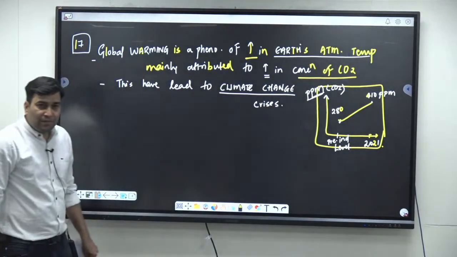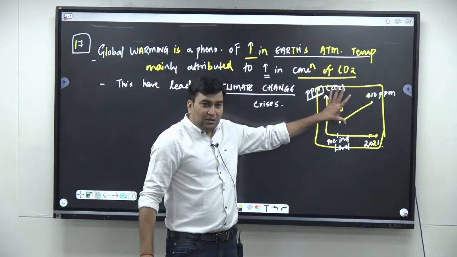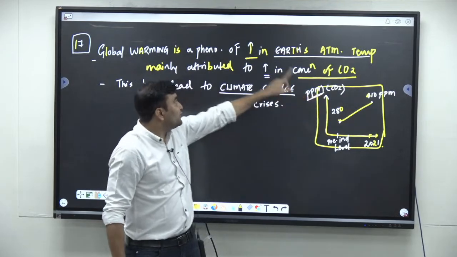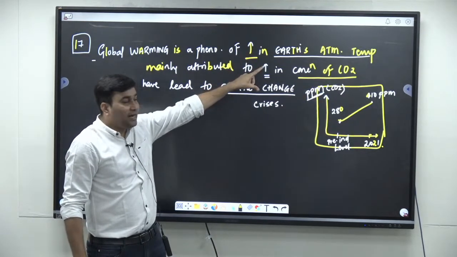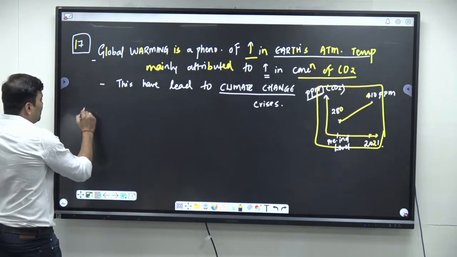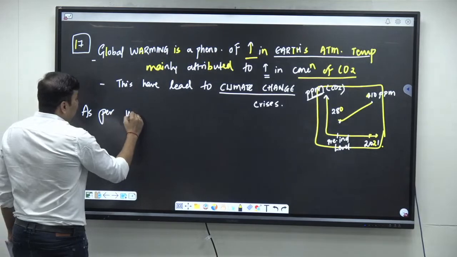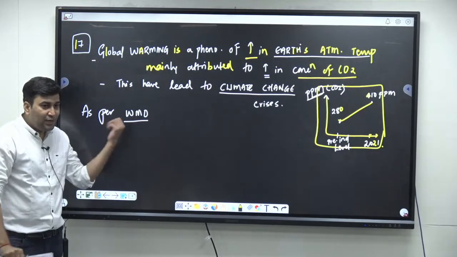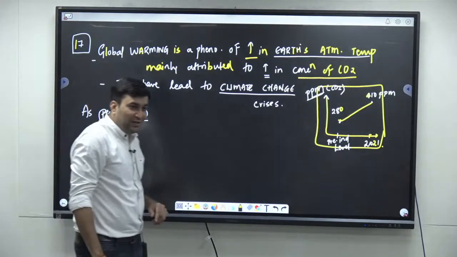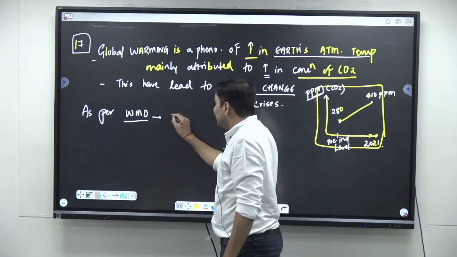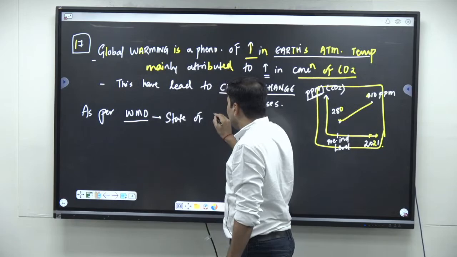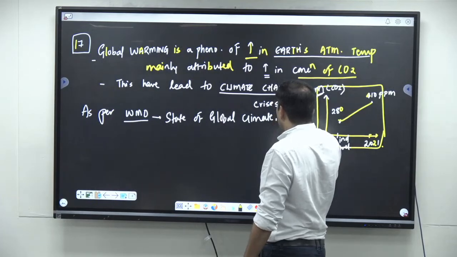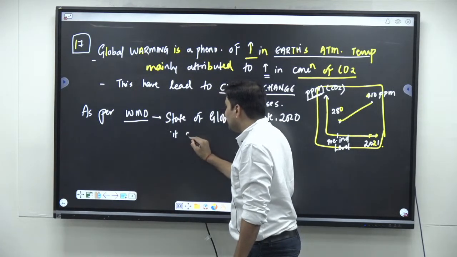Are you understanding it? After writing this part, because immediately after the definition, you are substantiating this definition, to tell that yes, definitely there is increase in CO2 concentration, and that has led to increase in the Earth's atmospheric temperature. You can also write as per World Meteorological Organization. It's a special agency of United Nations, right? कौन सा रिपोर्ट देता है ये? State of global climate.